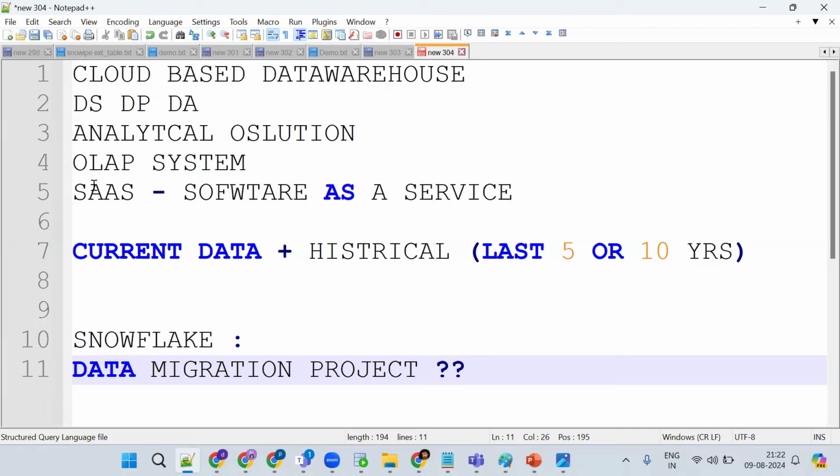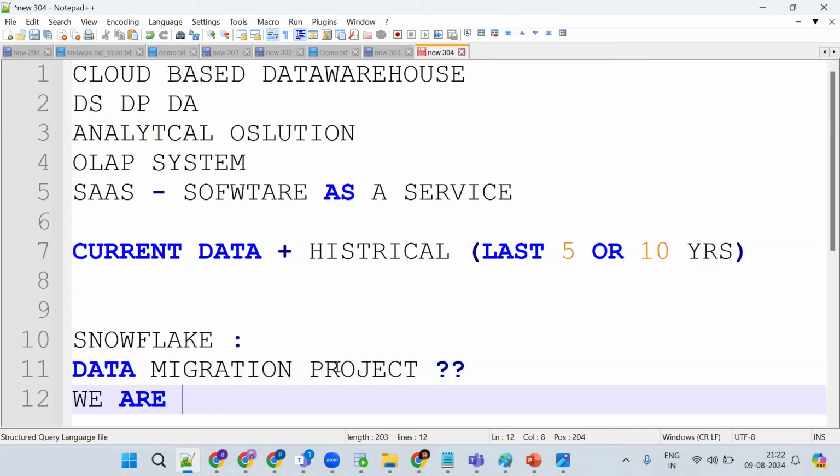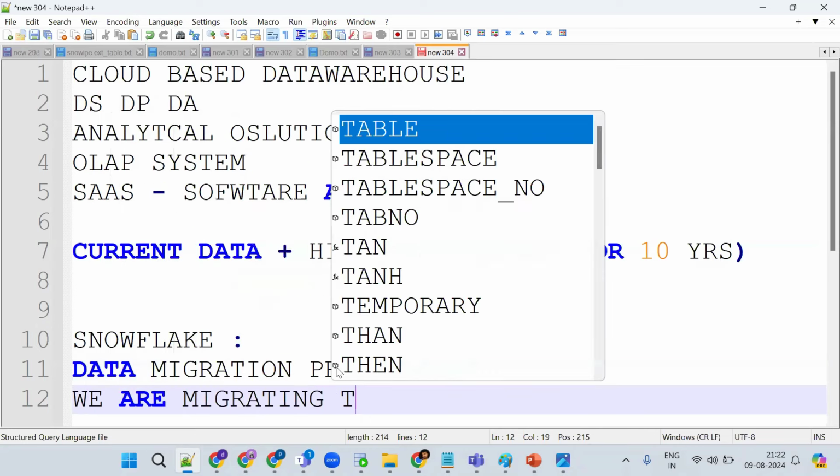Okay, one more time. Tell me. Switching on-premises data warehouses to cloud data warehouses. Okay, see the same thing. Now, the point is that the name itself is data migration. So we are migrating what? We are migrating the data.